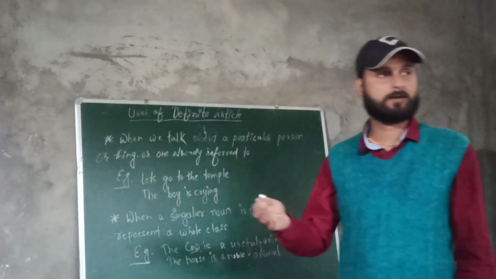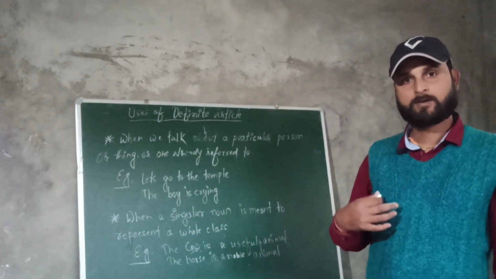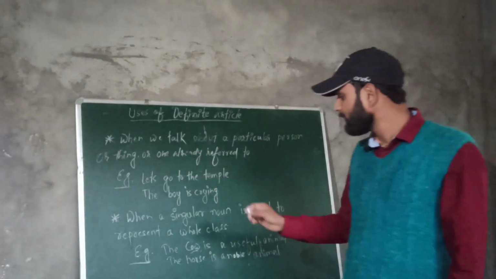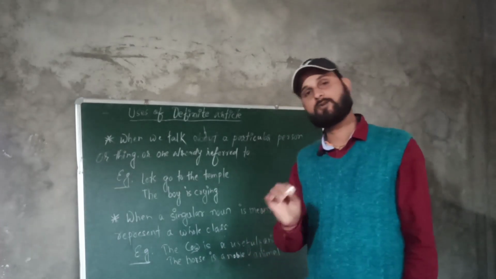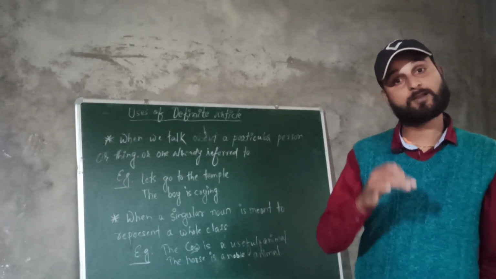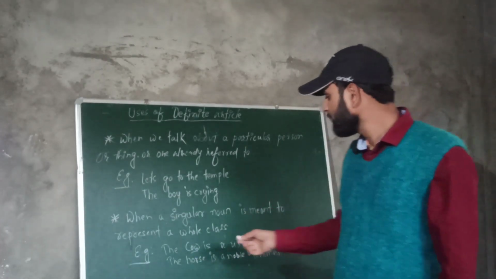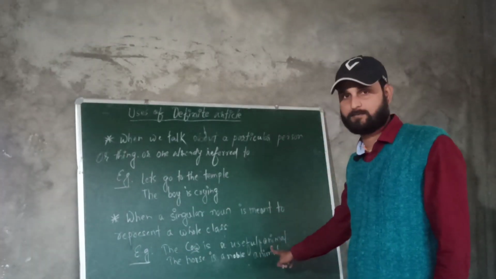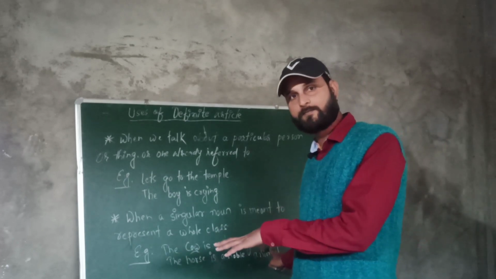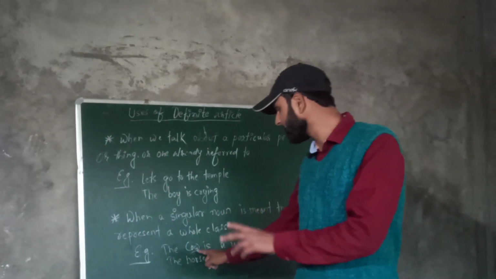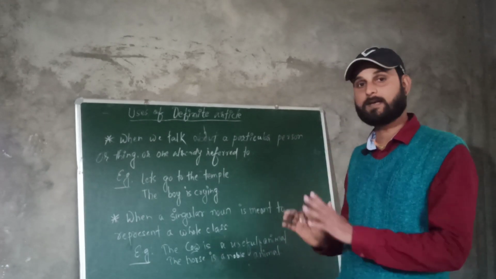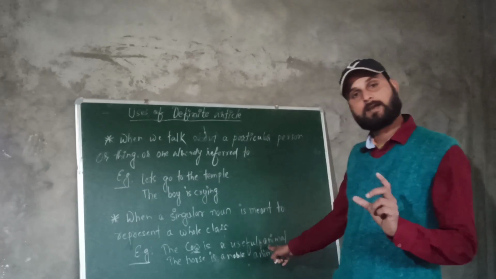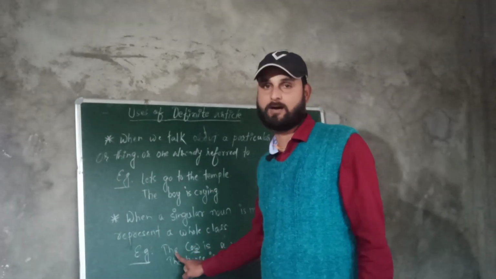For example, I have a cow in my house and there are many cows in different houses. Now the cow at my house is not the only useful one, the cow at your house is also useful. So here the singular noun cow is representing its class or its kind, its type of animal. It is representing that cows are useful animals. So here the singular noun is representing its kind, so here we are using the cow.